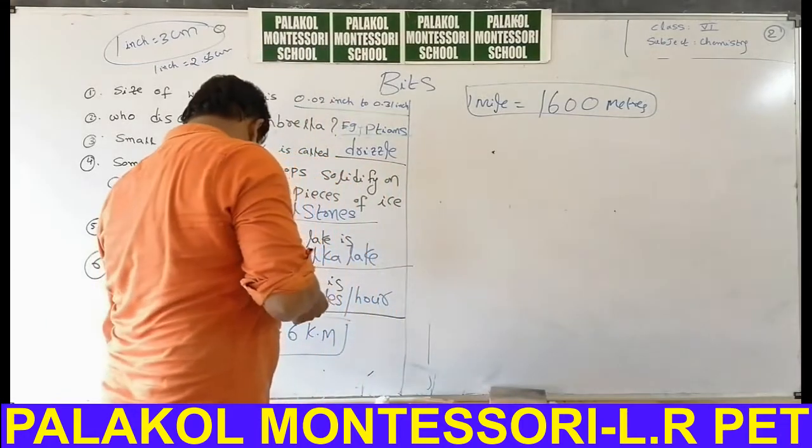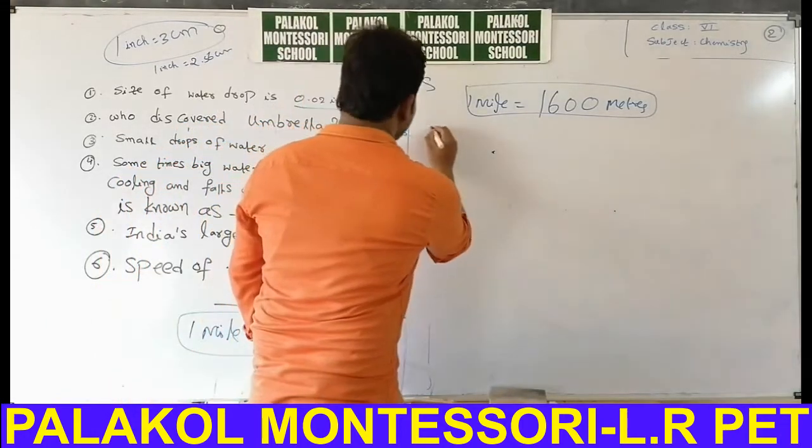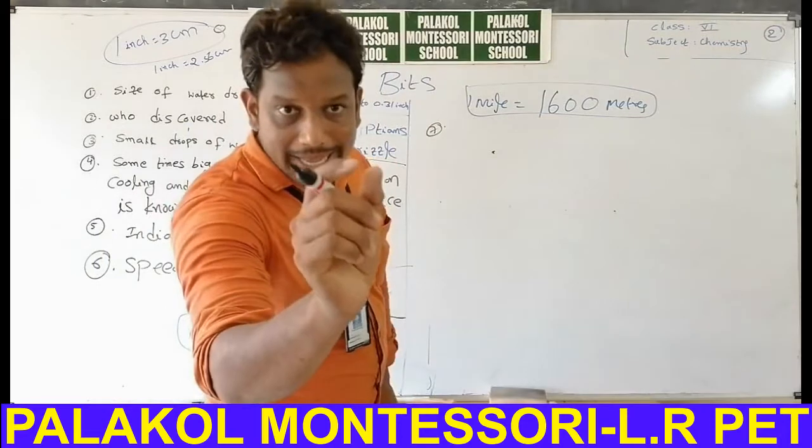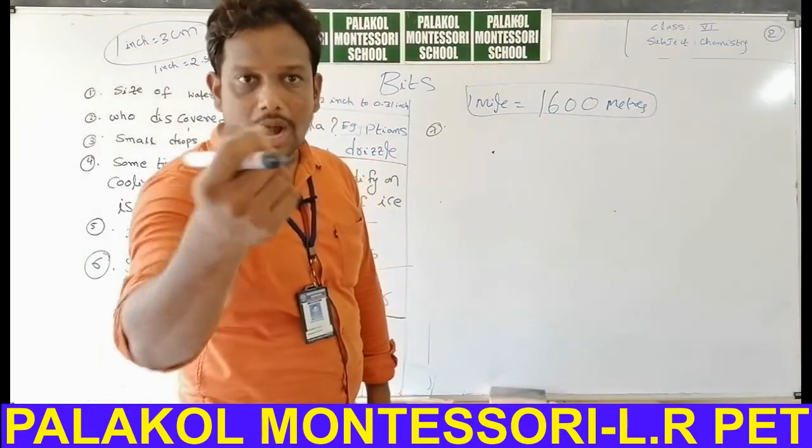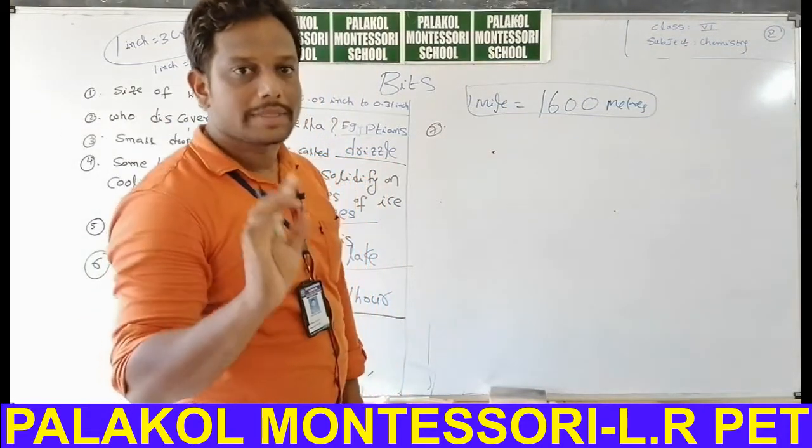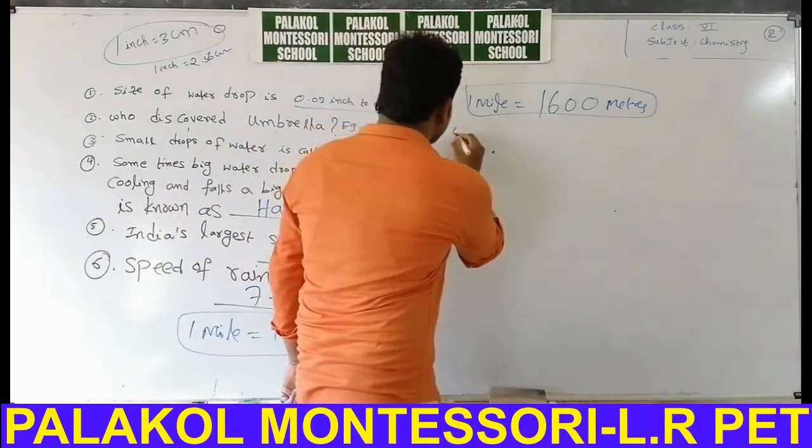Another bit. Already we discussed white gold is dash. White gold is called salt. Already we discussed that particular one. Next, very, very important bit.